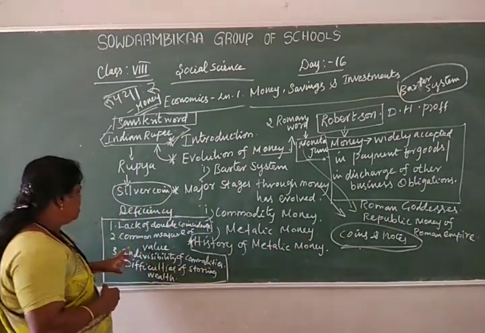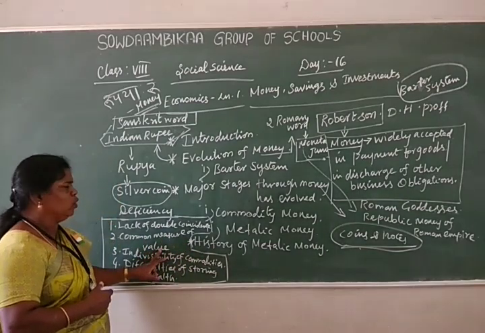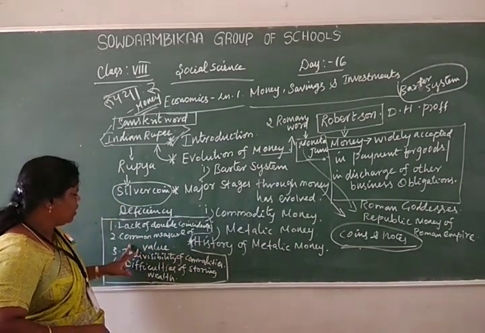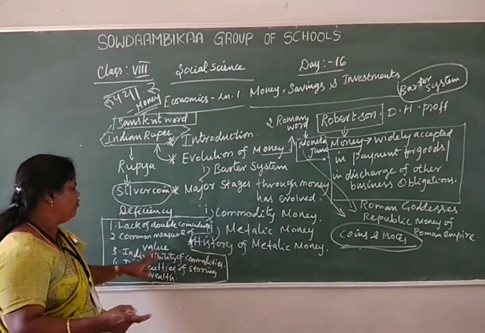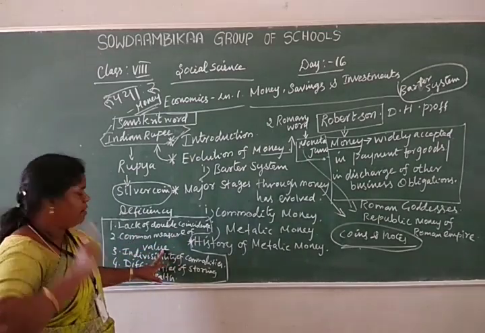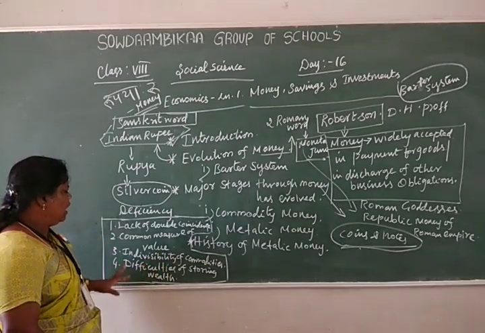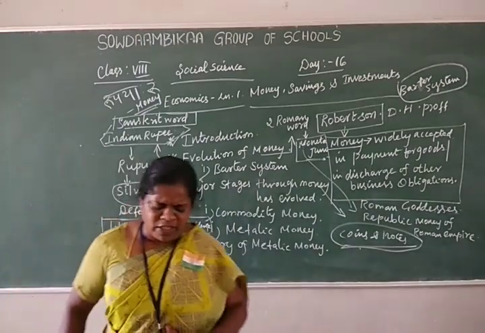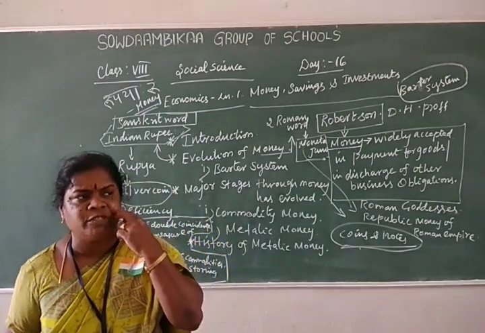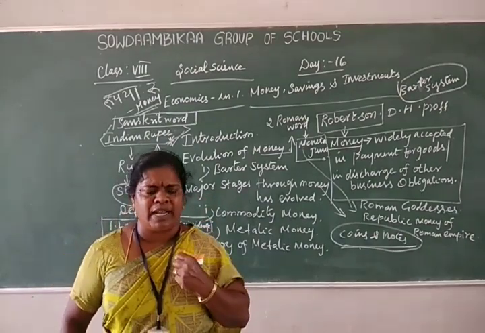Next, another important one: common measure of value. For exchanging goods for goods, people need a common measure of value, not just a rough measurement but the correct value. And another one is indivisibility of commodities. Indivisibility of commodities means some things are not divisible. That is also one of the lacks.